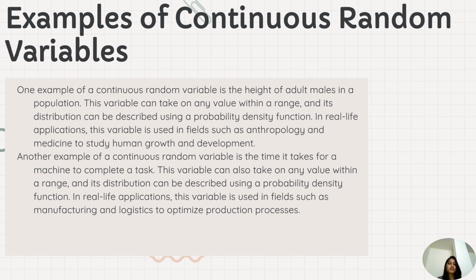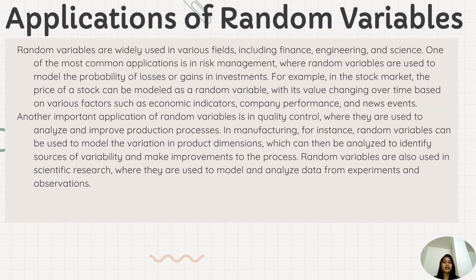Another example of a continuous random variable is the time it takes for a machine to complete a task. This variable can also take on any value within a range, and its distribution can be described using a probability density function. In real life applications, this variable is used in fields such as manufacturing and logistics to optimize production processes.